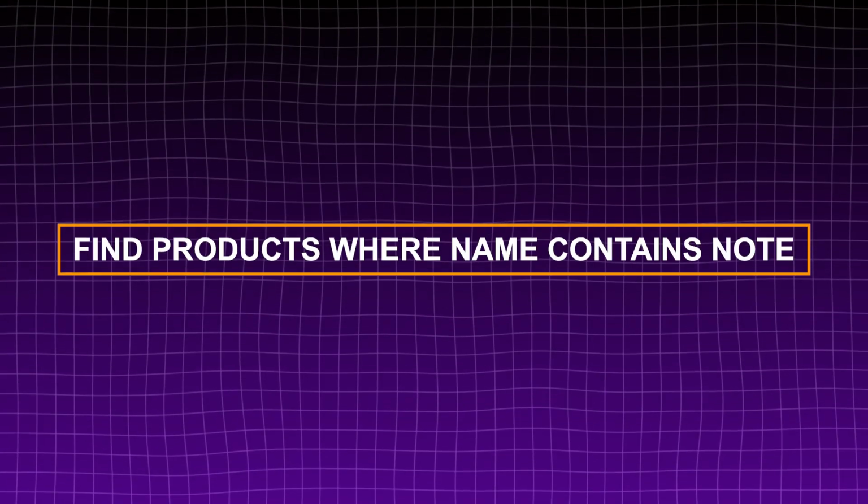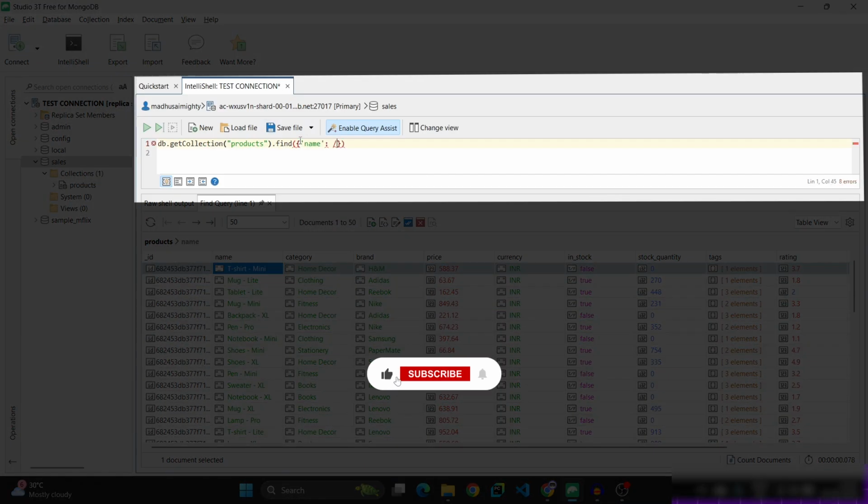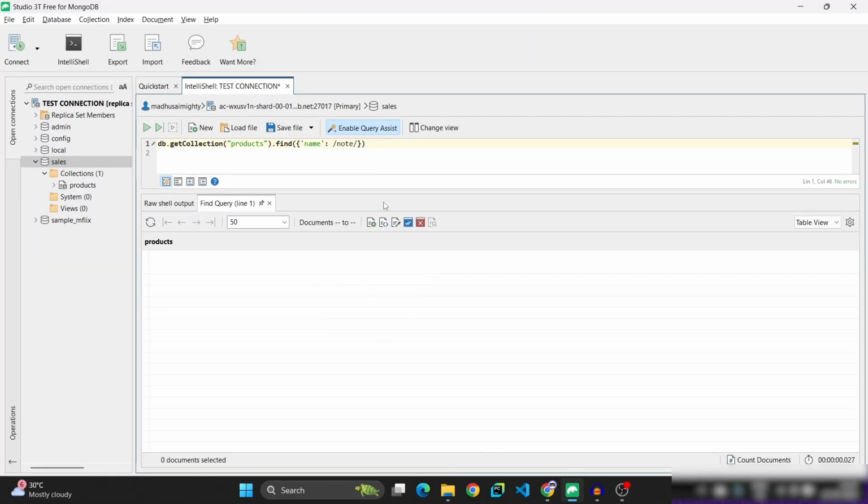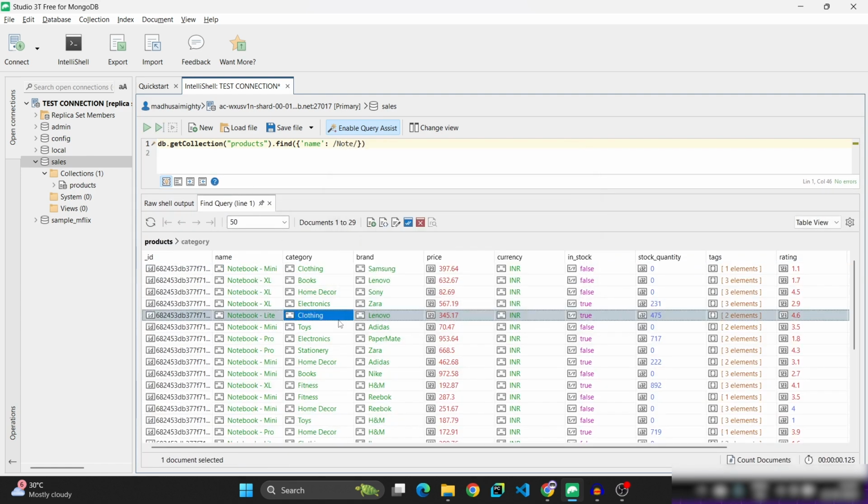First of all, let us take a query. Find products where name contains note. Here name slash note. Control plus click enter. So here we found no results because it is a case sensitive matching. So now write capital N. Now you will get results. So these are the products whose name has matching Note.